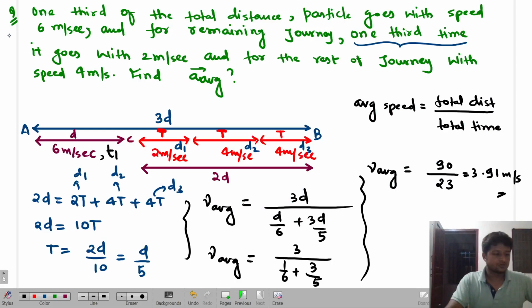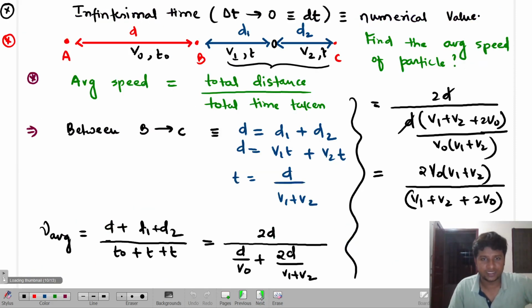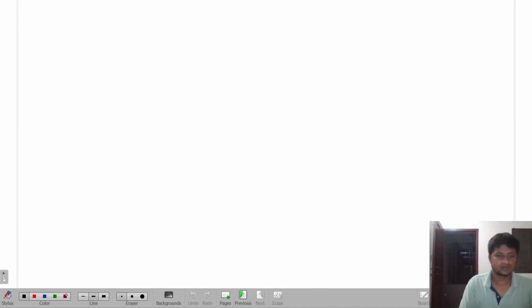So see, I'll give you good questions, but you need to solve them. So try these questions. Okay. Now, when we talk about average speed, I use this part only. Now I'm going to talk about the instantaneous speed part. So I'll teach you how to find instantaneous speed. That's a simple calculation, one type of question only. Hold on. The question is very simple. This is the instantaneous speed part.